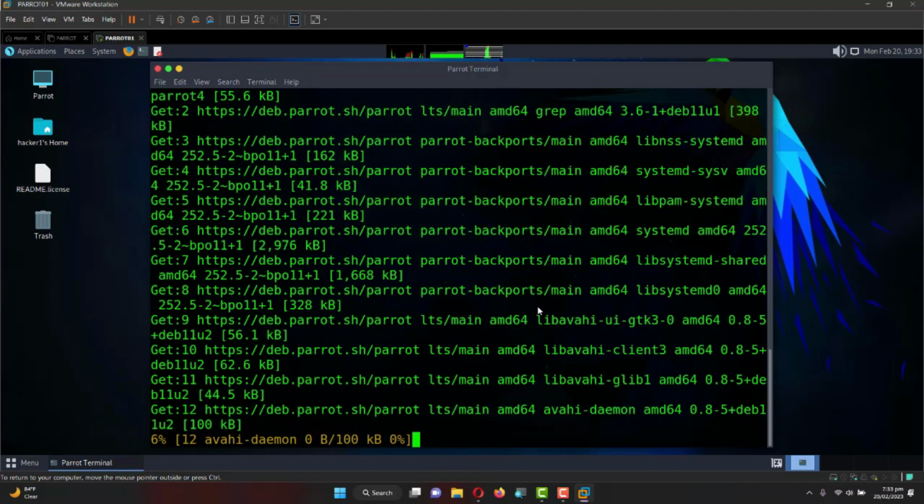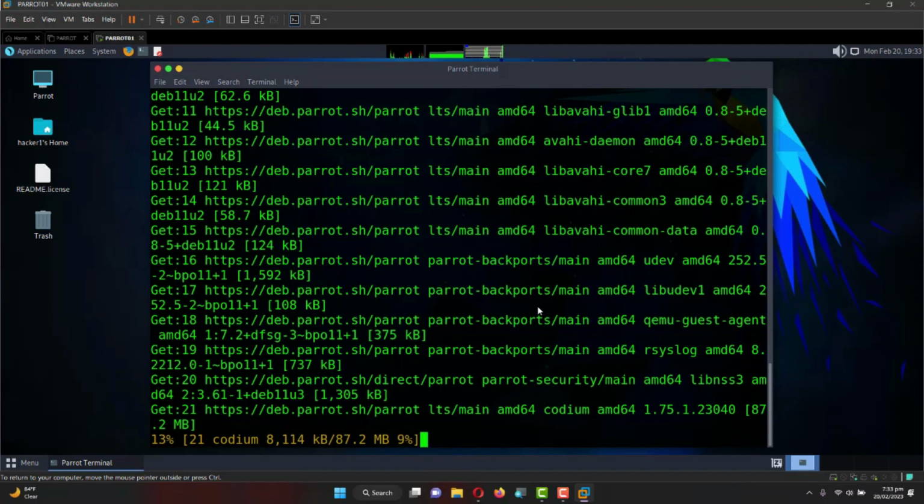So as you can see, our upgrade has started, and you need internet to do this. Okay, you shouldn't be offline, otherwise it's not going to work, right? It is going to take some time, so let's see.